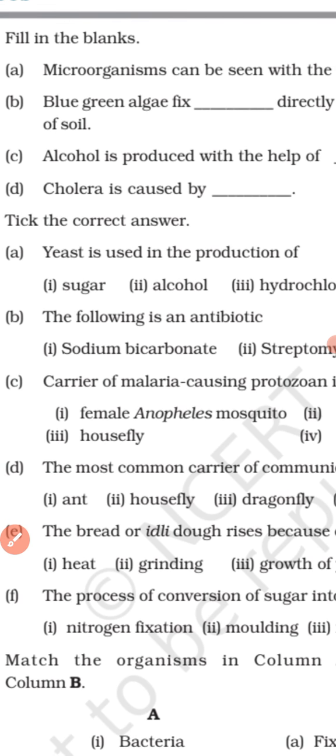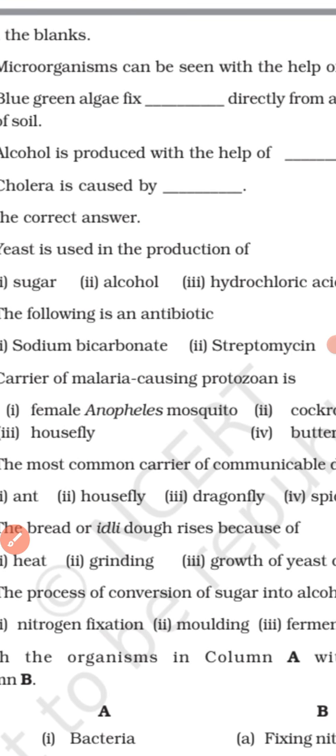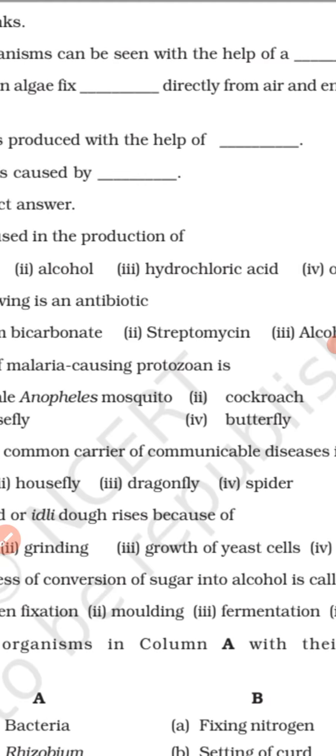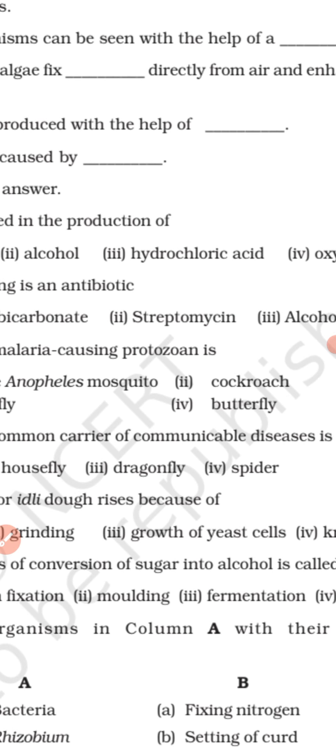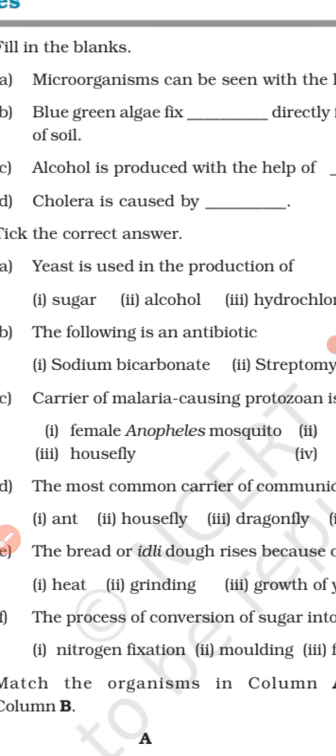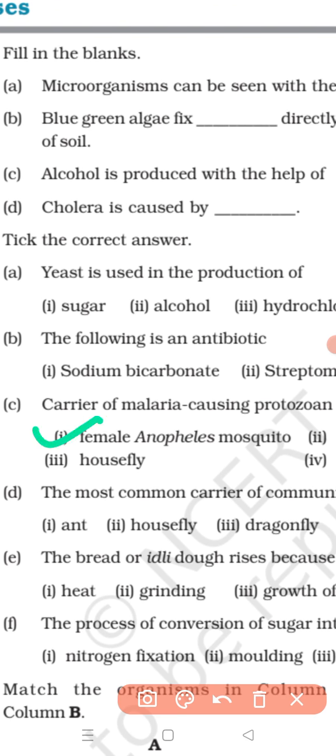Next, the carrier of malaria causing protozoan is what? Female Anopheles mosquito, cockroach, housefly or butterfly. Which one will be the correct option? The carrier of malaria causing protozoan is the female Anopheles mosquito.